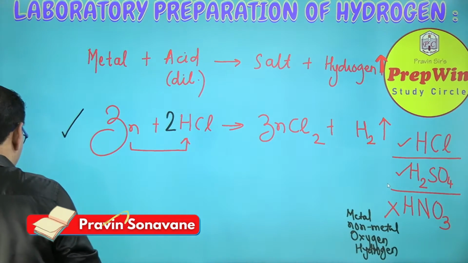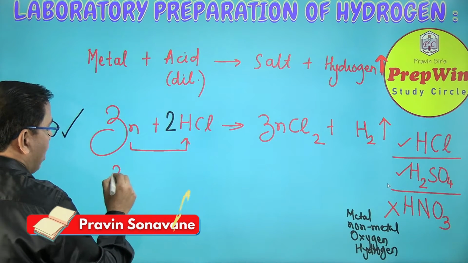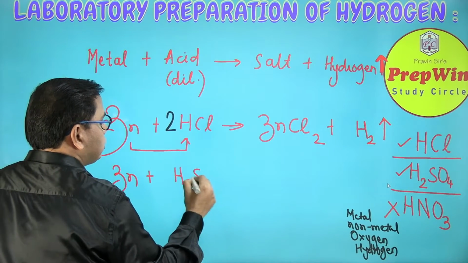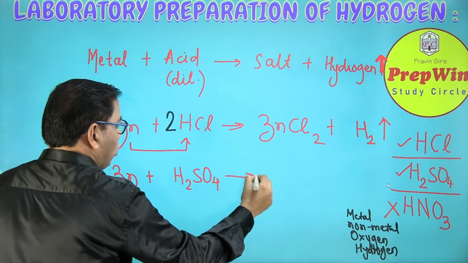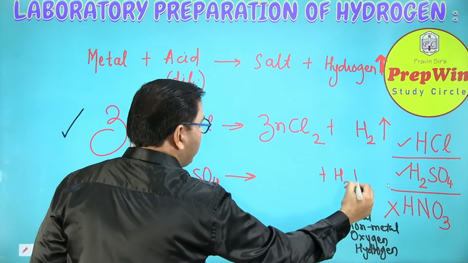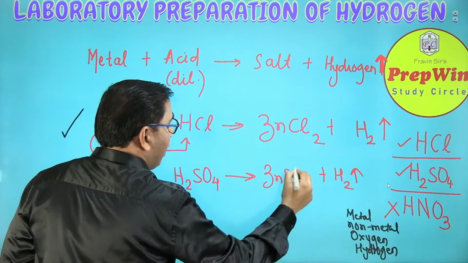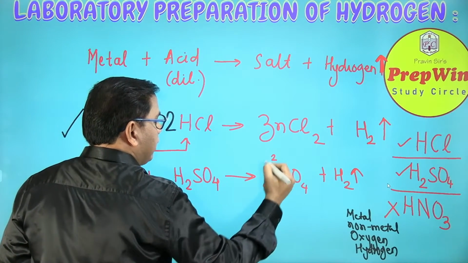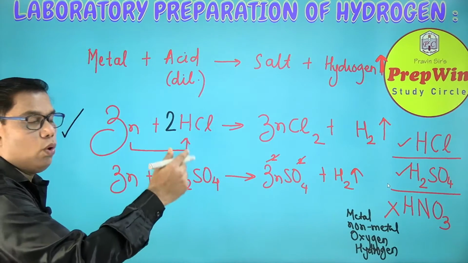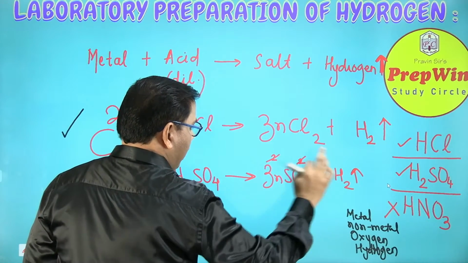Now let me check what is the other option that I have. Another option in terms of acid is sulfuric acid, H2SO4. So zinc will displace hydrogen, H2 gas will be knocked out, and here you will have ZnSO4. Here valency is 2, zinc sulfate also valency 2, so the 2s cancel, no crisscross, and hydrogen, as I told, is a diatomic gas, so we write H2.